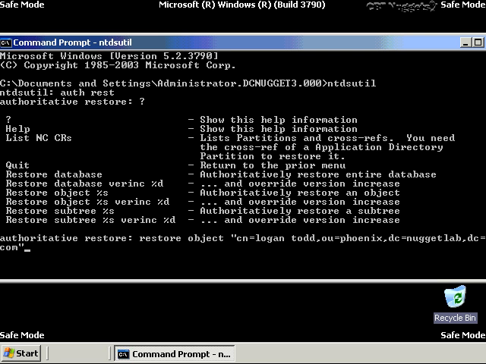And like a politician, I backtracked, and I said I'm going to just restore the object anyway. I'm just going to restore the object for Logan Todd, which is the account that we deleted that we actually want back. So to do that, I'm going to restore object, and then I entered this in quotation marks, and the reason why I did that is because the common name of Logan Todd has a space in it, so we need the quotation marks there.